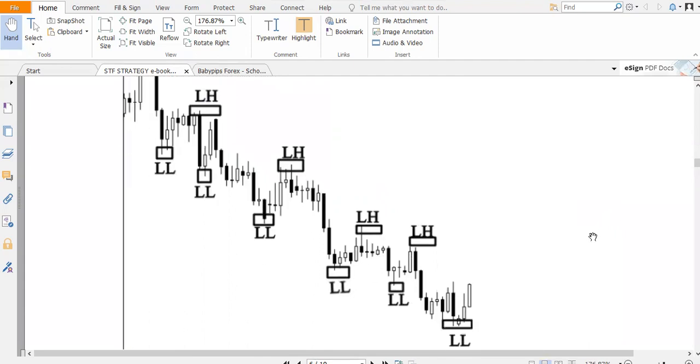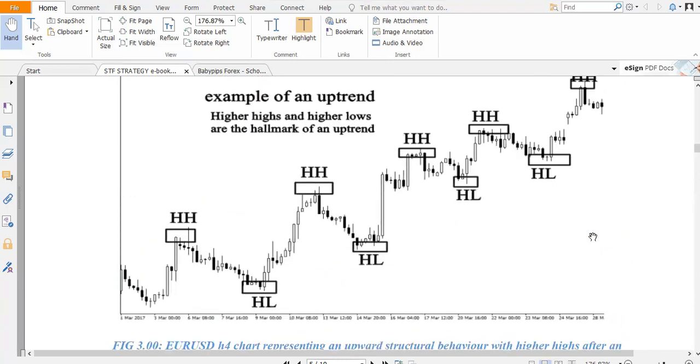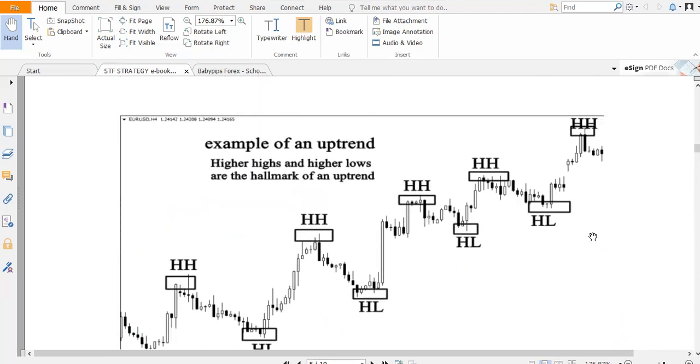So we look for entries in strong uptrends and downtrends, whereby the general flow of the market is either moving up or down. But again, a trend is not just a trend. A trend can only be counted as a trend if it has momentum, whereby the trend of the trading asset is strong. This is where the indicators come in, but first of all, you need to know the structure.